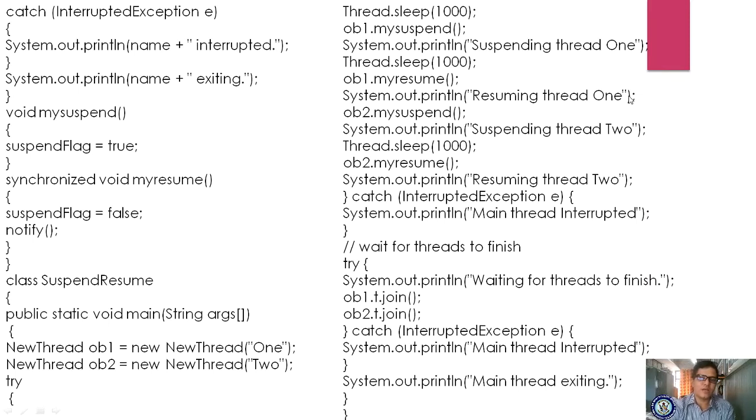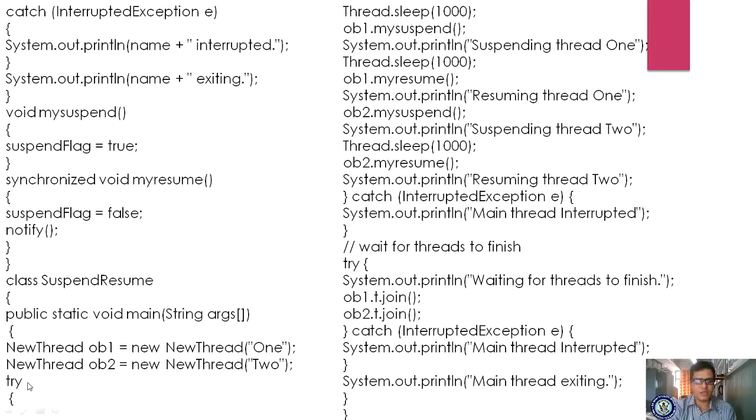So the waiting method has started, and next you are making object 2, object2.mysuspend. That object 2 will be temporarily stopped, and you are also making that thread wait for 1 millisecond. After the 1 millisecond, next you are calling object2.myresume. If you call this myresume method, the waiting thread will get started. Right, so thread 2 will get started, and afterwards you are giving the output "resuming thread 2".